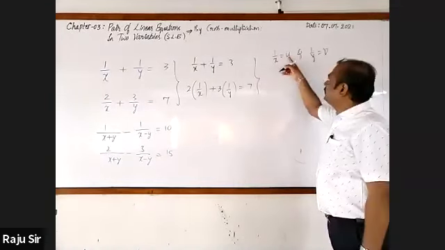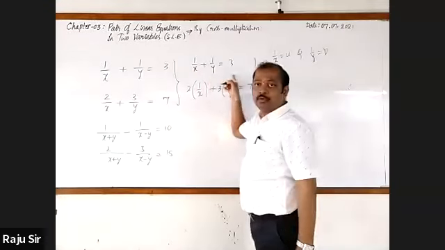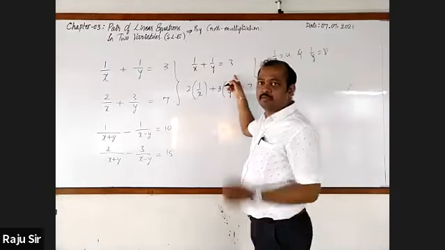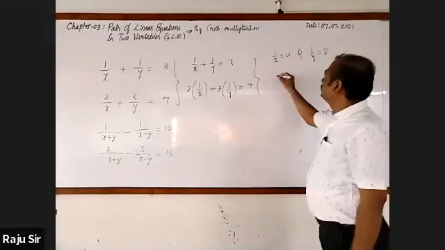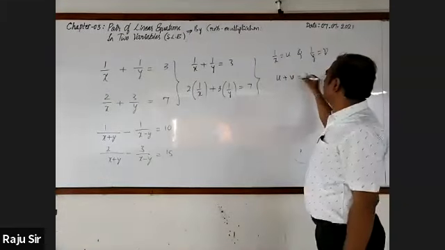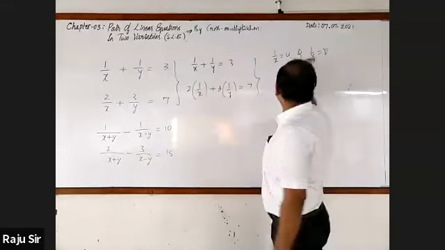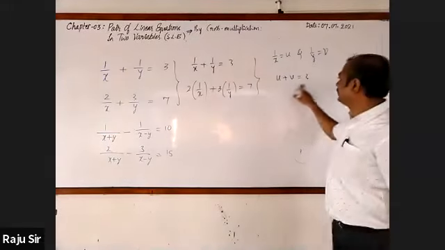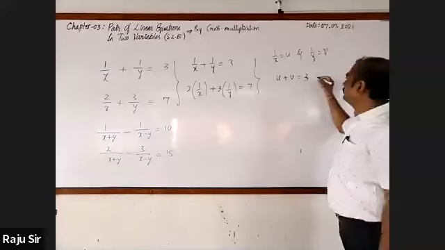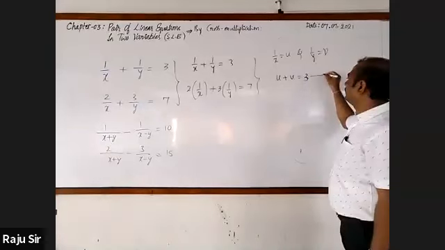If I write u in place of 1 by x, how do you write the first equation? u plus v is equal to 3. u is in place of 1 by x, v is in place of 1 by y. The equation will be u plus v is equal to 3.